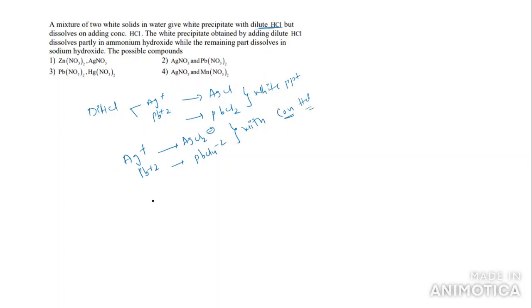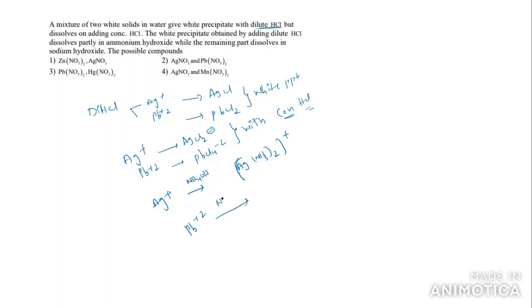Now they will form complexes. Ag forms a complex with NH4OH. You will get Ag(NH3)2, one of the complexes formed. And one more, we have lead, Pb2+. With ammonium hydroxide, the remaining part dissolves in sodium hydroxide.